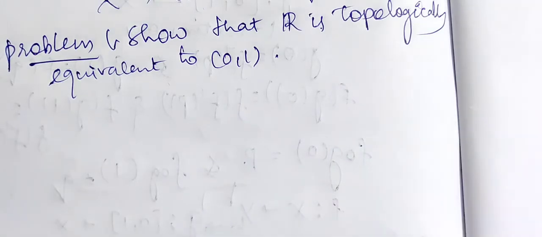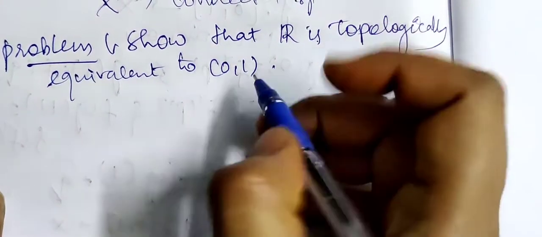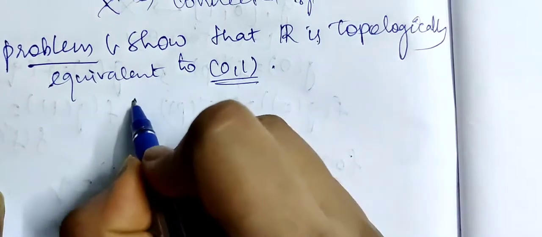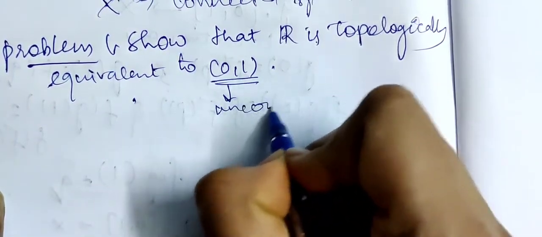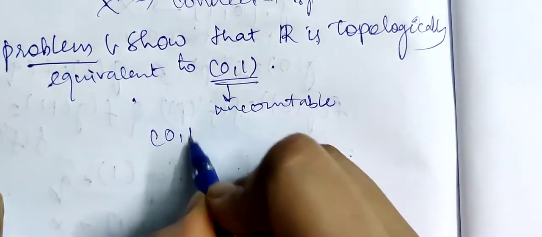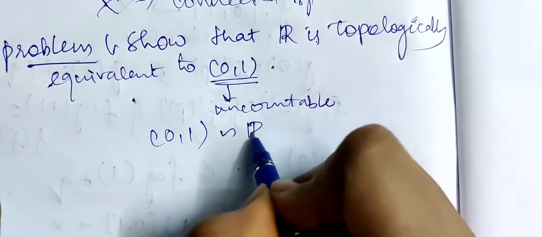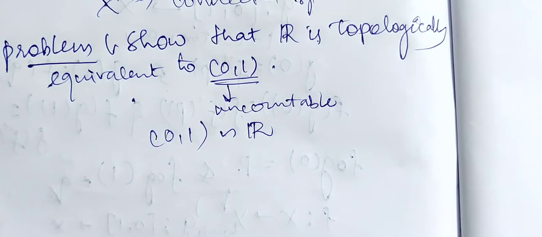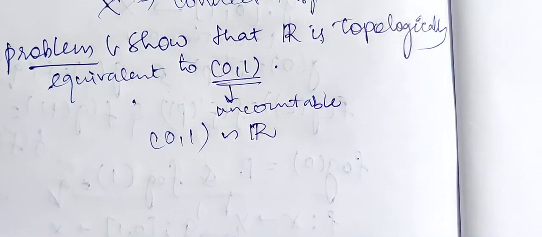In the first chapter, we had learnt that [0, 1] is uncountable, right? We had proved it, and we showed that [0, 1] is equipotent to R, right? Now that was in terms of number of elements in the set.